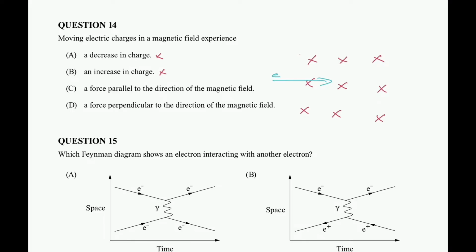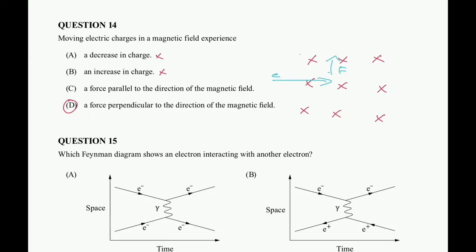So if it experiences a force parallel to the direction of the magnetic field, that means it is going to go into the page. But thinking about Fleming's left hand rule for the force experienced by an electron, using my pointer finger to direct the magnetic field and then directing the electron, I get a resultant force upwards. So that force is not parallel to the magnetic field. It is actually perpendicular. So I know D is the correct answer.